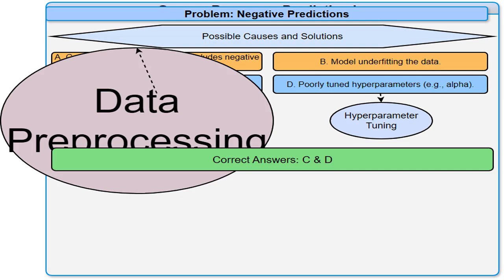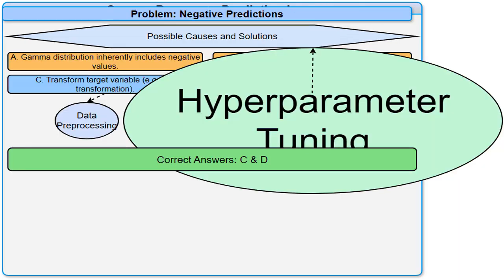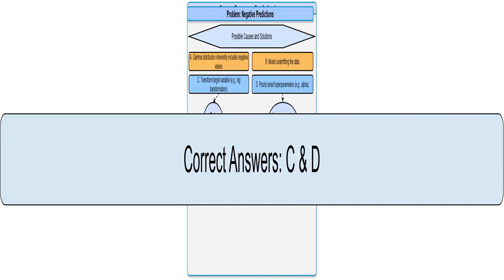I could use different techniques to prepare my data, like the log transform in option C, before I train the model. Preparing data like this often fixes problems. I can adjust the model's settings, hyperparameters, to improve the model's predictions. This is often a solution to prediction problems. The best ways to fix this are to transform my data, C, and adjust the model's settings, D. Those are the correct solutions!